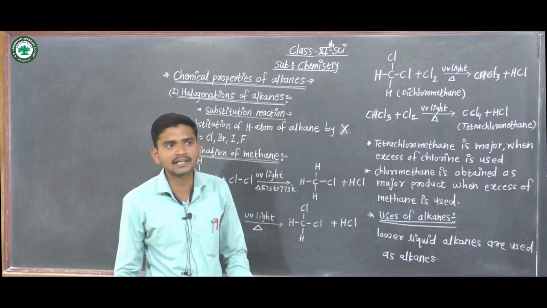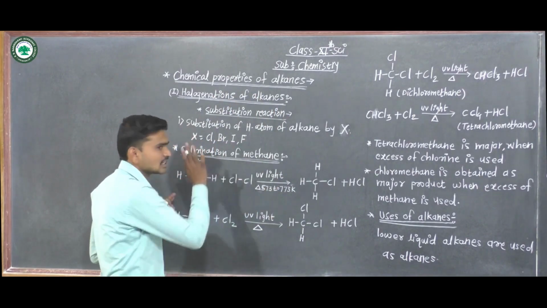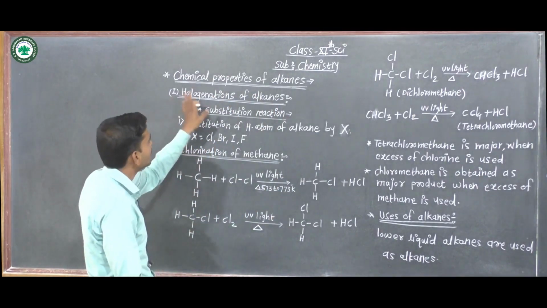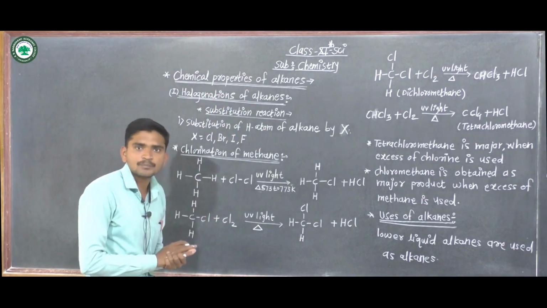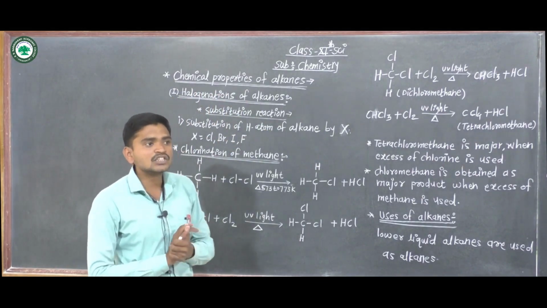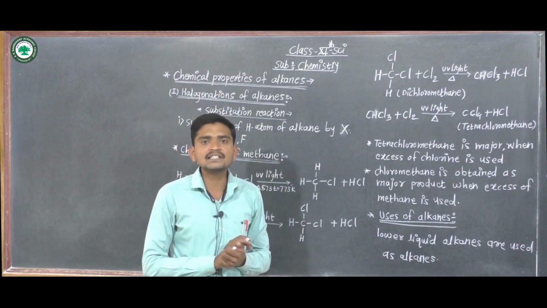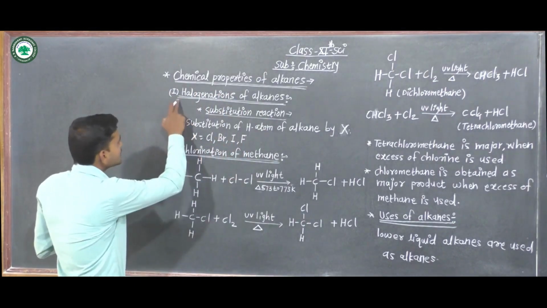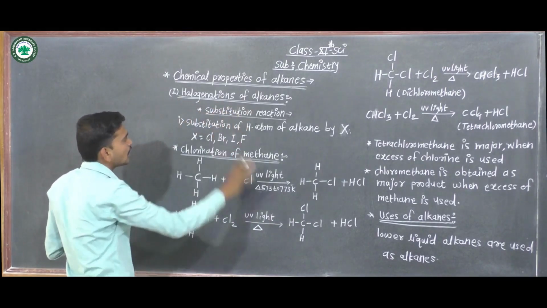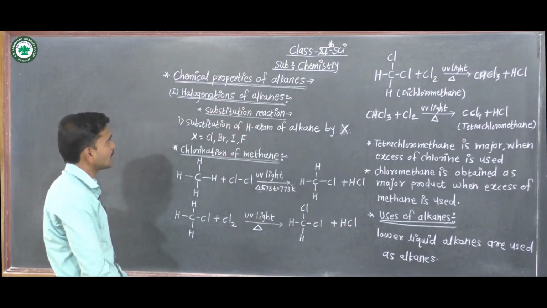As we discussed in the previous chapter, the general formula of alkane is CnH2n+2. Now the first reaction is halogenation of alkanes.